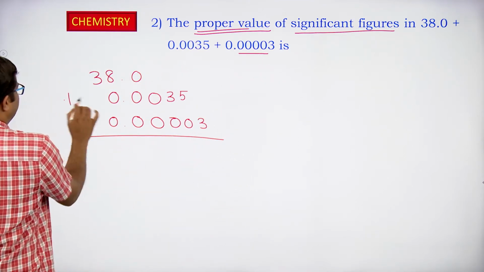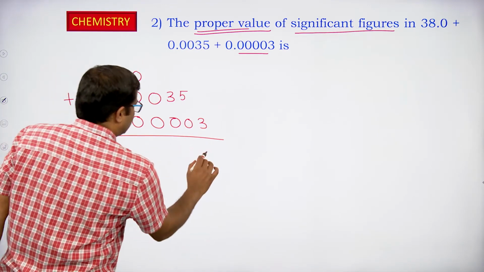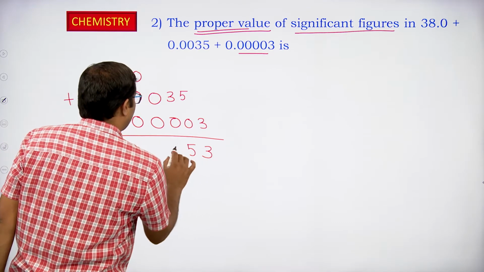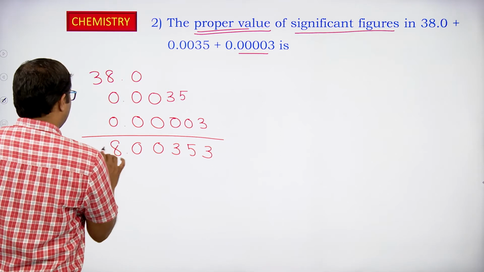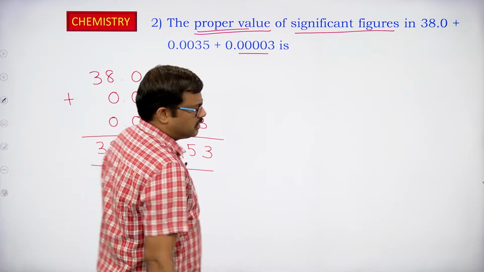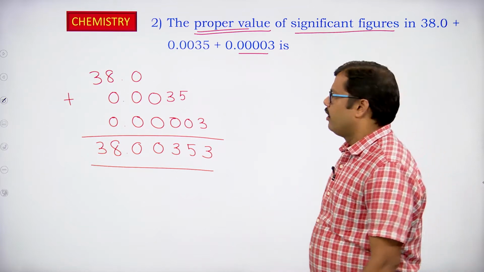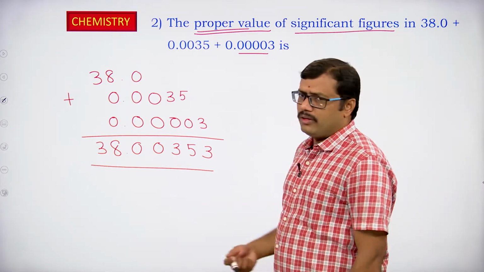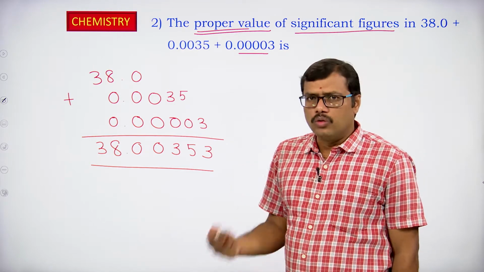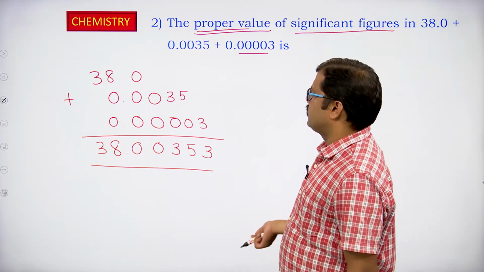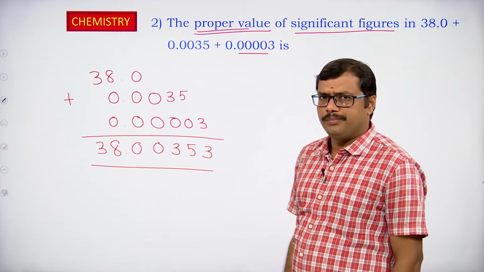When you add the numbers, we get 38.003503. This is the answer we get when we add these three numbers. But what rules do we have to consider for giving the result with proper significant figures?